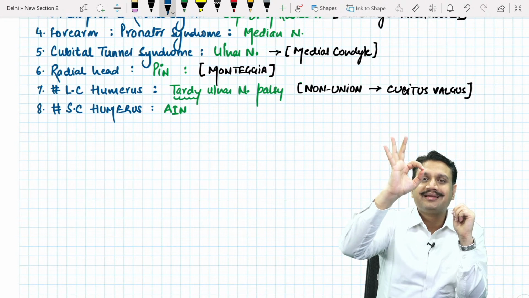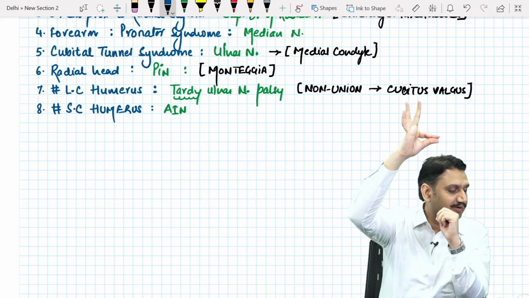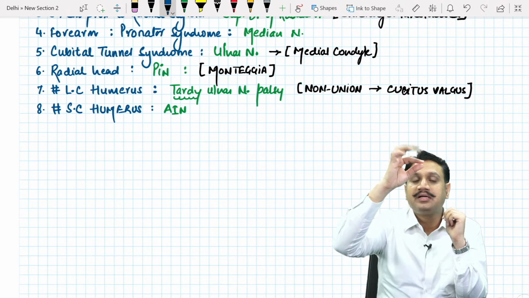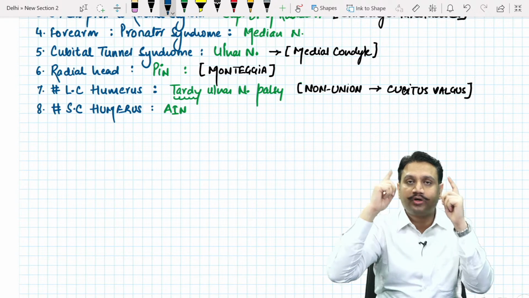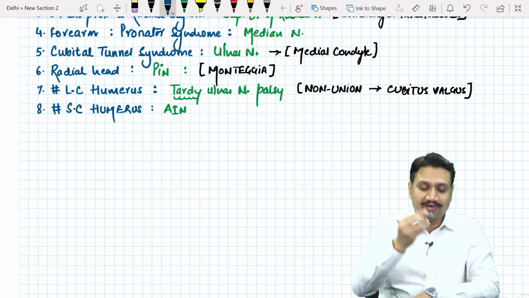If these two are not working, then the patient will not be able to make an OK, and the finger and the thumb will be flat like this. So what is the fracture which most commonly can create this problem? Supracondylar. So these kinds of logics you have to apply while going for the exam, and these kinds of clinical scenarios can very well be posted there.